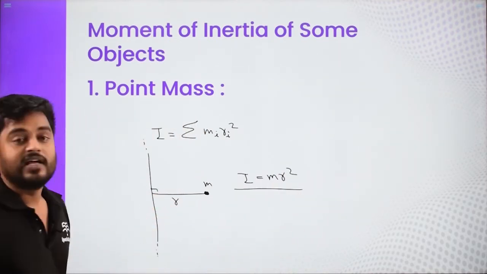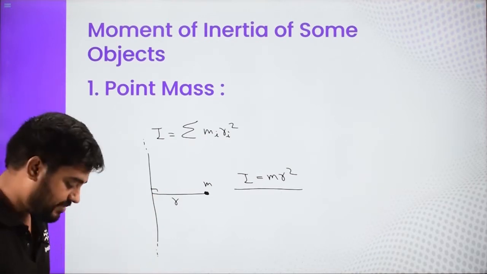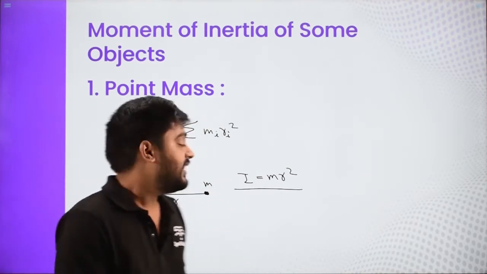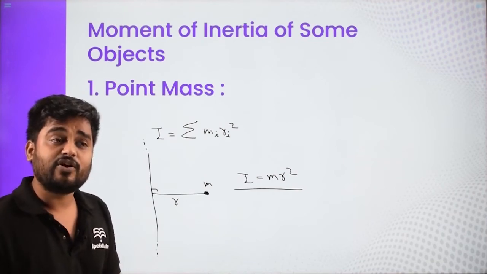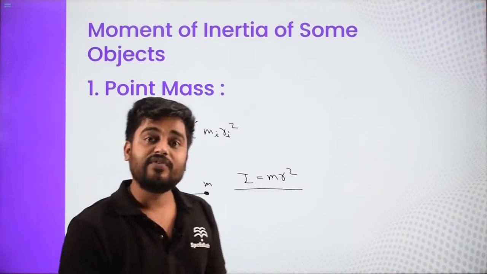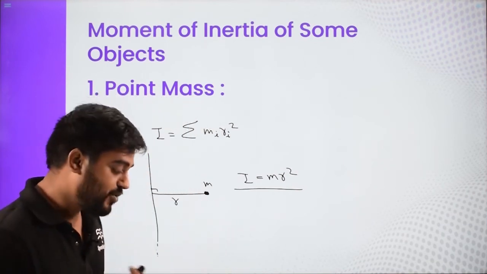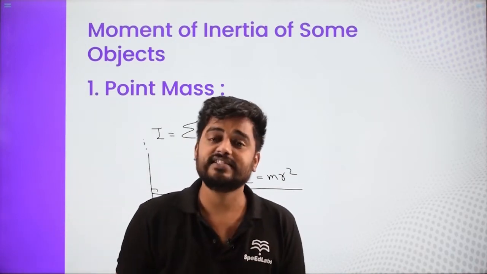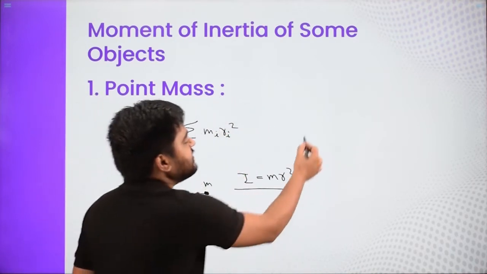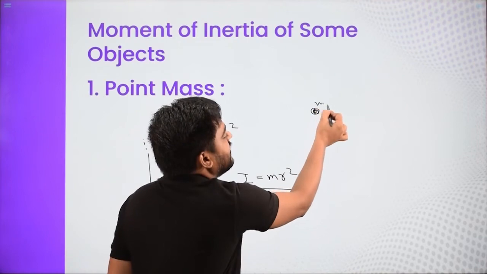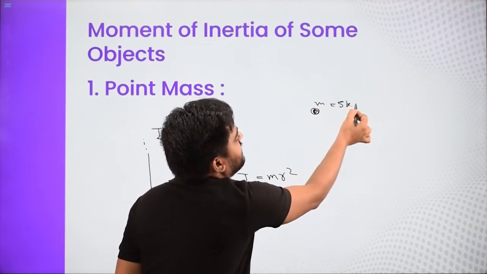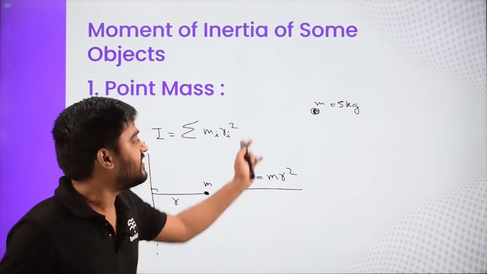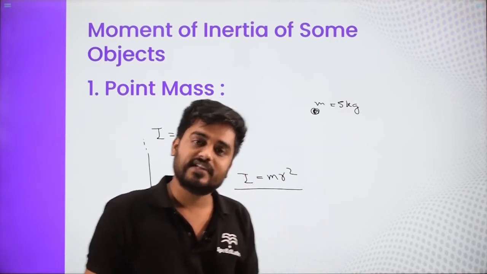Now it does not matter. Some of the students get confused. Do we find the moment of inertia only when the object is rotating? What if it is not rotating? Is moment of inertia valid? Then also the answer is yes. See, the mass of a particle is, let's say, 5 kg. Whether it is stationary or it translates, the mass remains 5 kg.